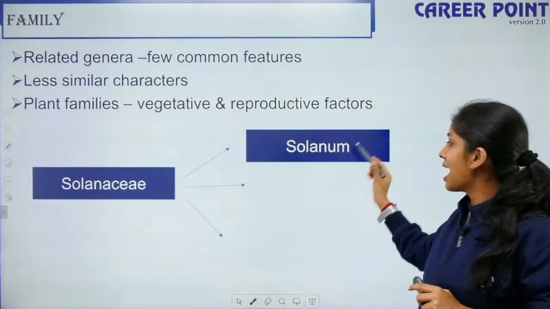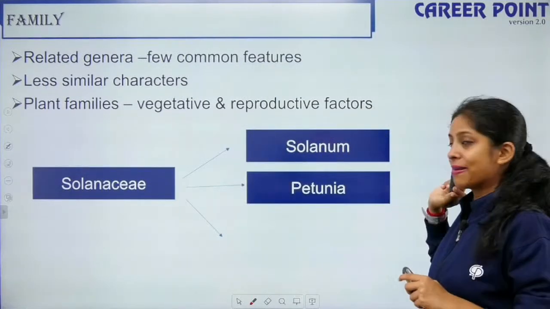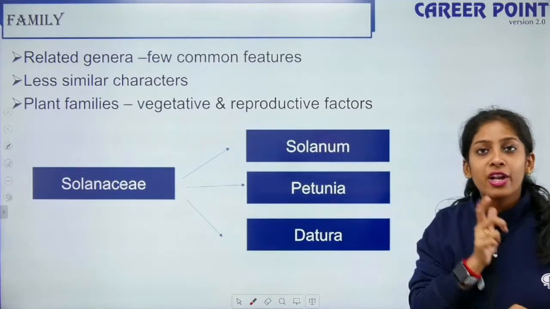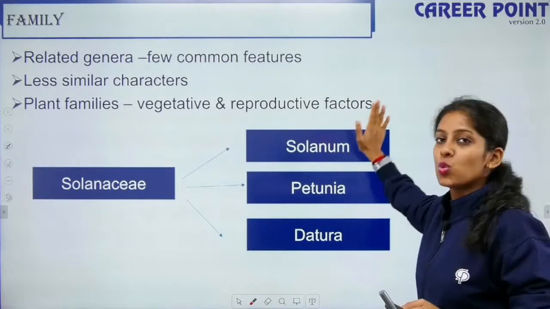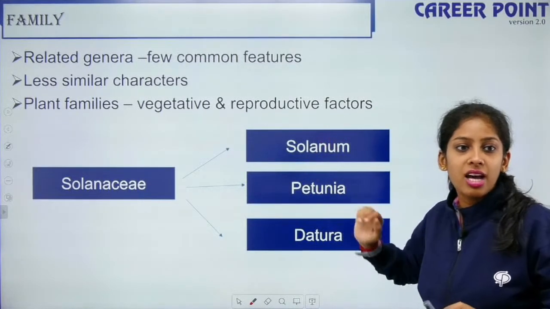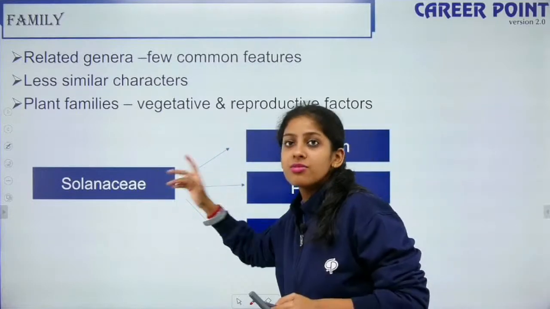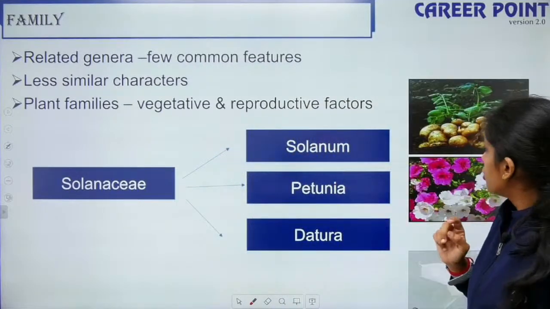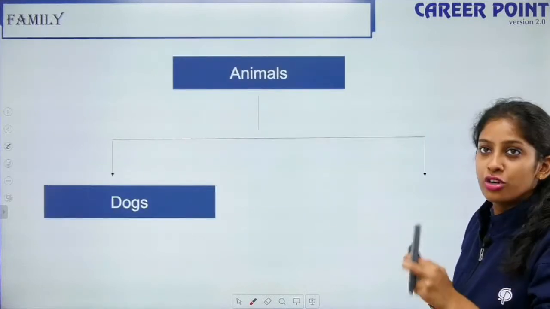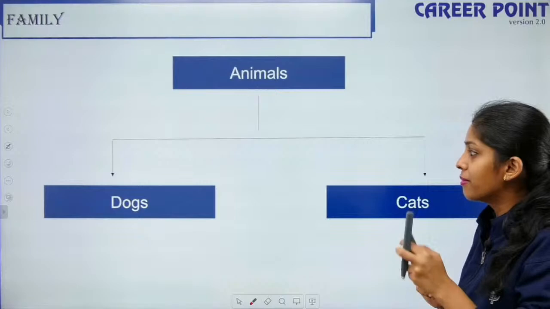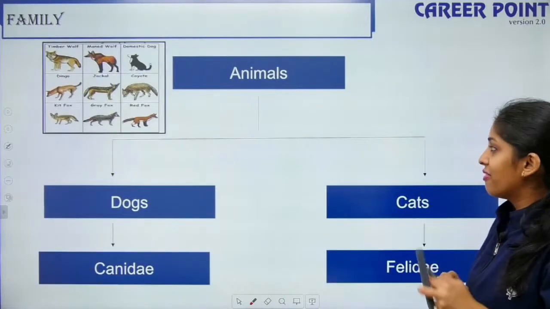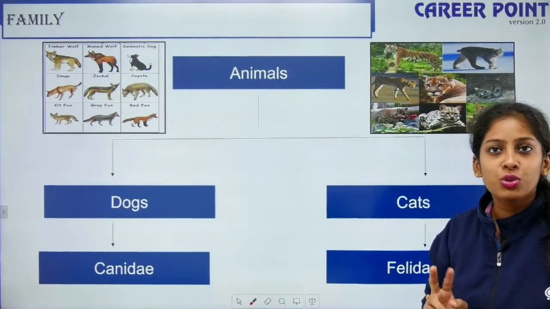So the family has Solanum, it has Petunia, and it has Datura, right? Solanum melongena. Solanum is one genus. Petunia is another genus. Datura is another genus. So this comes under one family. In case of animals, you have your dogs. Dogs come under the family Canidae, and cats come under the family Felidae, right? So they are two different families.